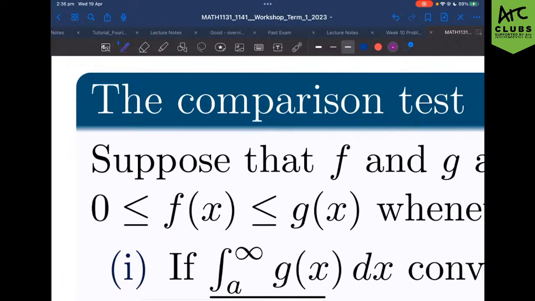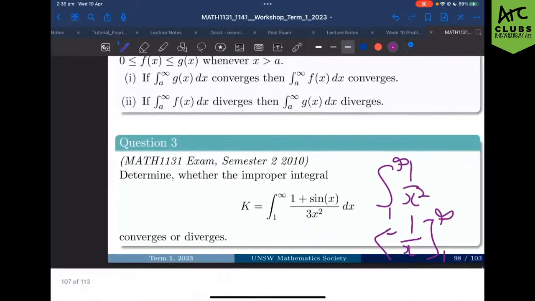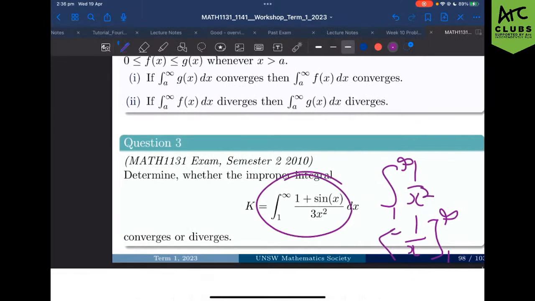So basically the idea here is we have some gross looking function here: 1 plus sine x on 3x squared. Gross looking function, I don't know whether that converges. I don't know whether that diverges. What I do know though is that sine is smaller than something. What is sine smaller than? 1, right? Sine is always smaller than 1.